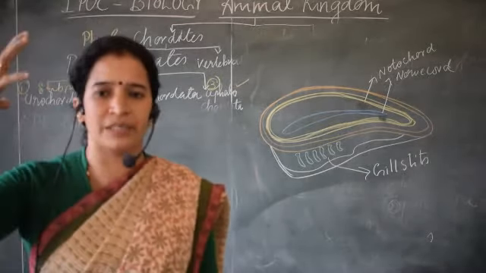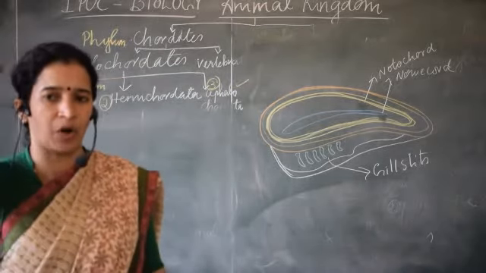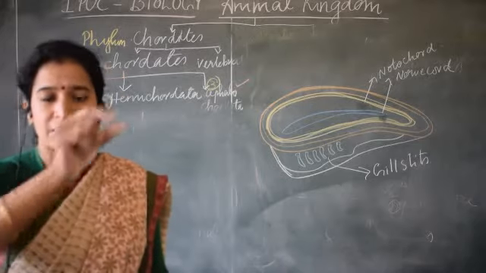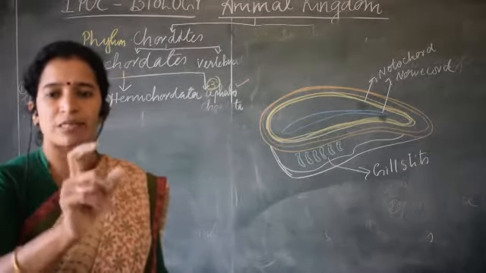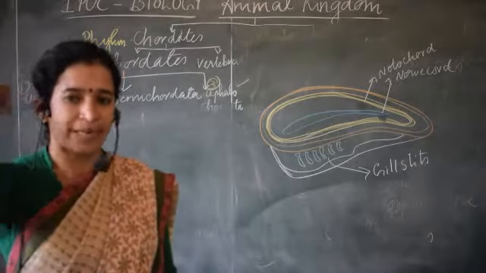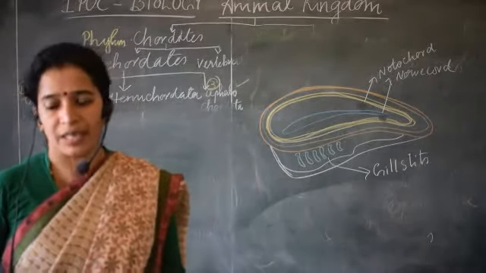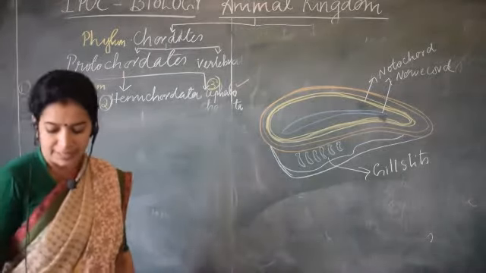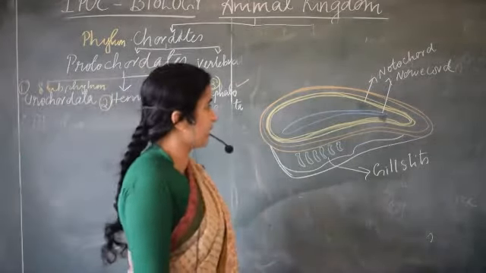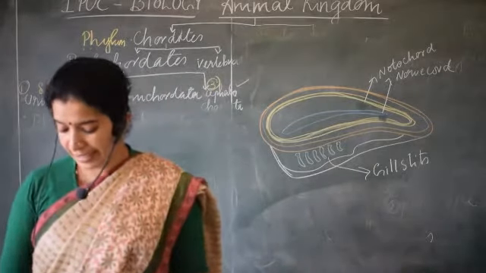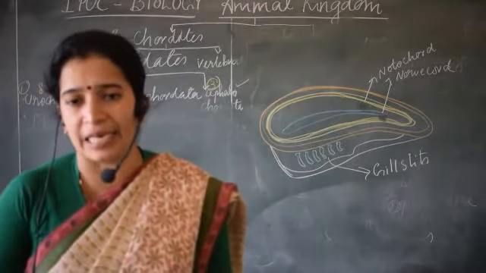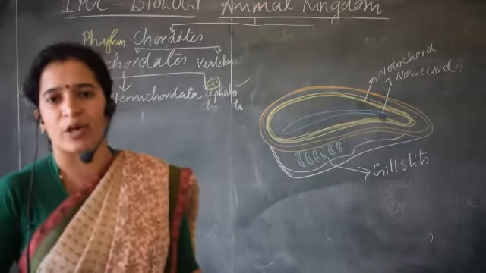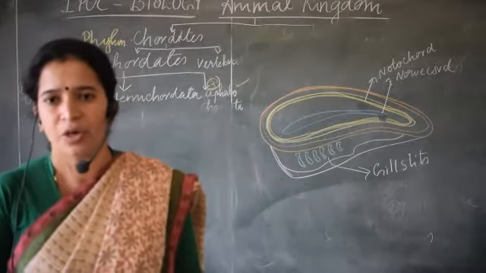There is a dorsal nerve cord. How is the nerve cord running? It is a hollow nerve cord, hollow inside. Then there is a notochord, located on the dorsal side. Dorsal hollow nerve cord is there. Then post-anal tail: if you consider the examples of mammals, birds, reptiles and all, a post-anal tail is also present.